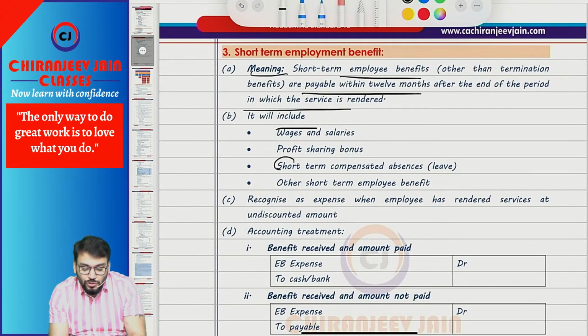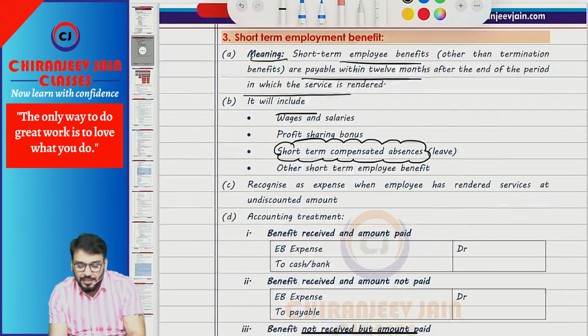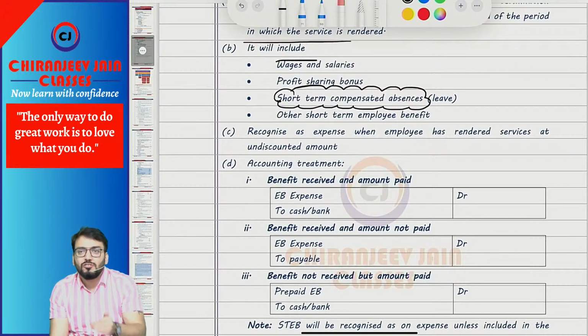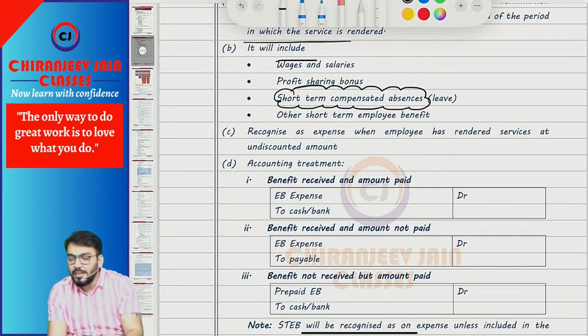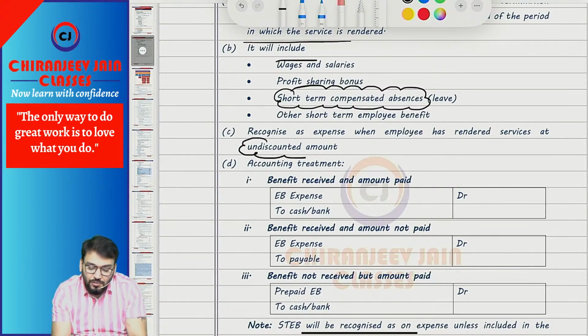It will also include short-term compensated absences. Short-term compensated absences, this I will discuss separately. Means in simple word, can I say this short-term employment benefit will be recognized as an expense and liability in the year in which services are rendered at an undiscounted amount. Means will not use discounting. It will be recognized at undiscounted amount.